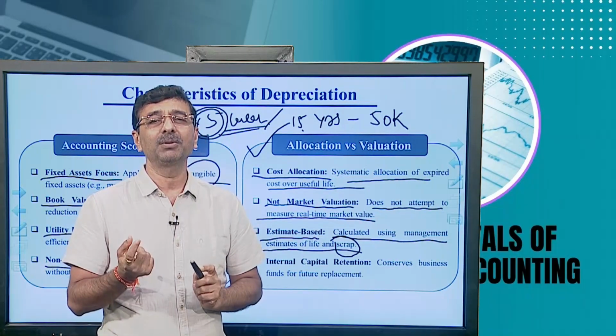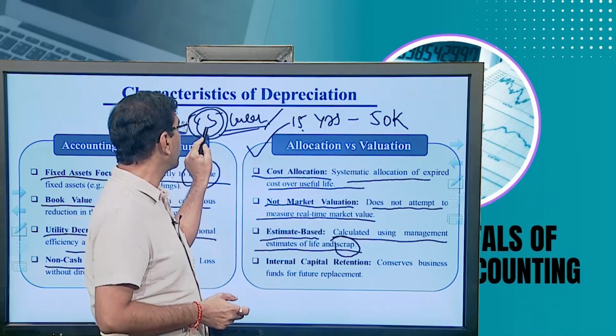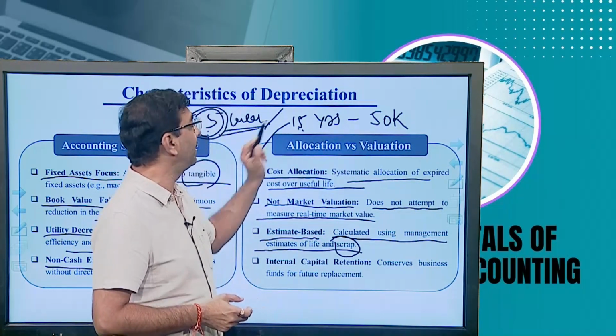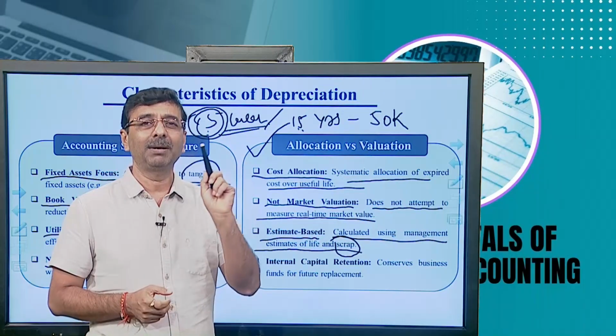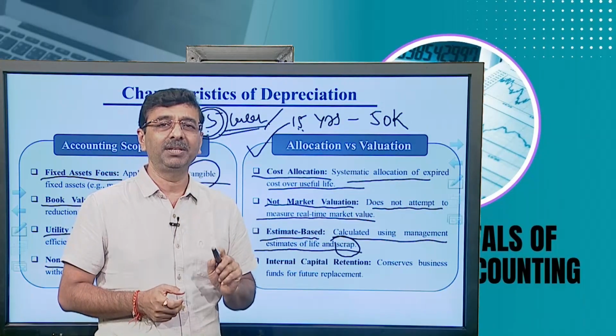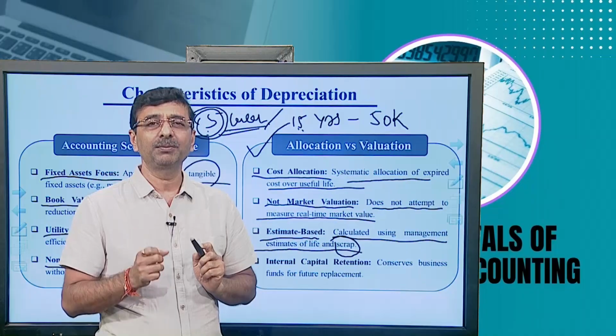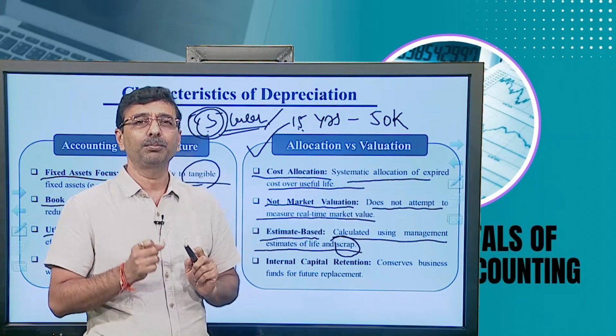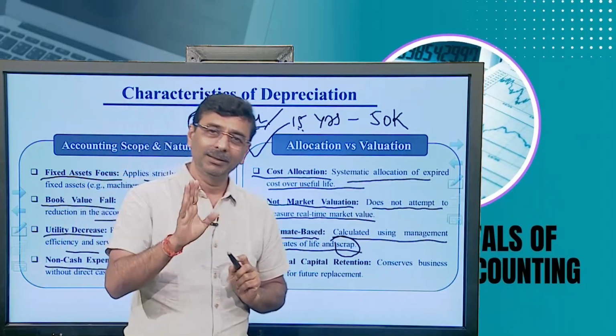Then the depreciation will be charged in a different way. Cost price minus scrap value divided by the number of years. So, 5 lakh minus 50,000 is 4 lakh 50,000, divided by 15 years. So, per year depreciation value is 30,000.